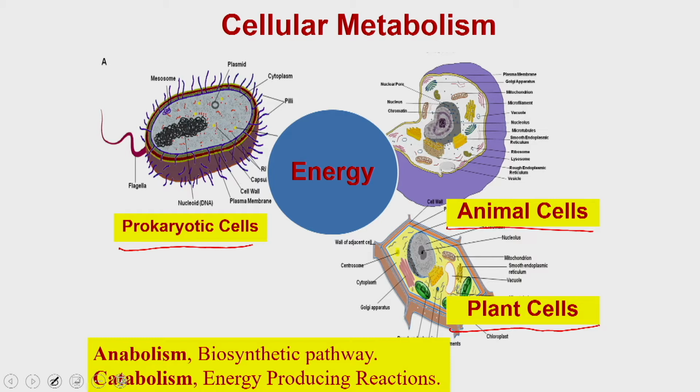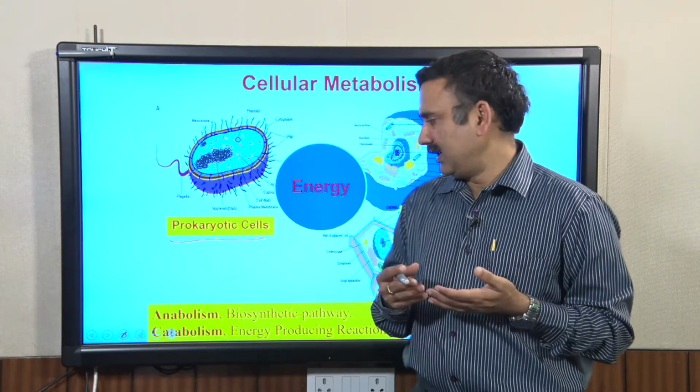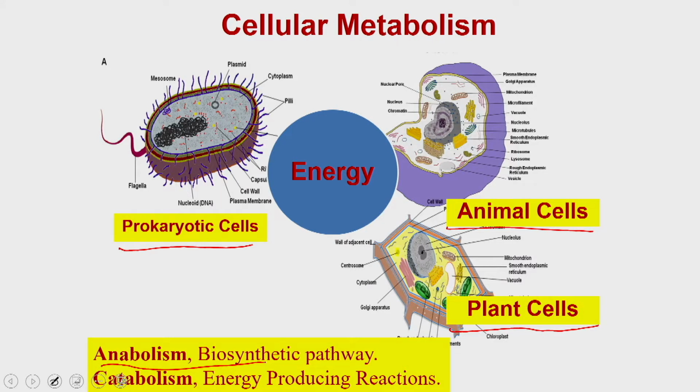There are two different types of metabolic reactions happening in host cells. These are called anabolic reactions and catabolic reactions. Anabolic reactions, as the name suggests, are the biosynthetic pathways, in which new biomolecules are synthesized.